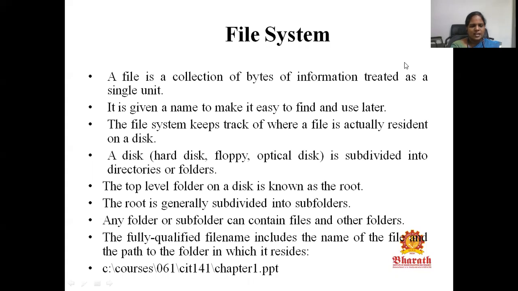A fully qualified file name should have a complete path to the file. Here, an example of a file name is given. In this example, C is the drive where the file is stored. Courses is a subfolder, and 061 is again a folder. Inside that, CIT 141 is again a folder. Inside that, we get the PPT. The file name is chapter 1, and the type of file is PowerPoint presentation. So the extension used is PPT. So with the file name, you can locate what type of file it is.